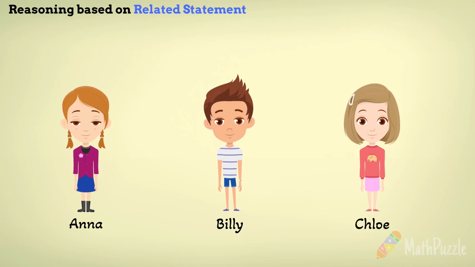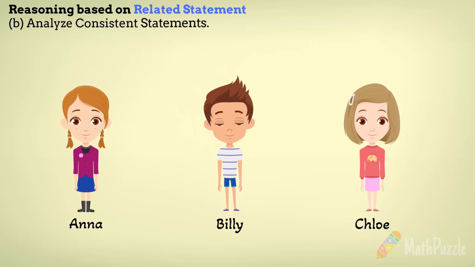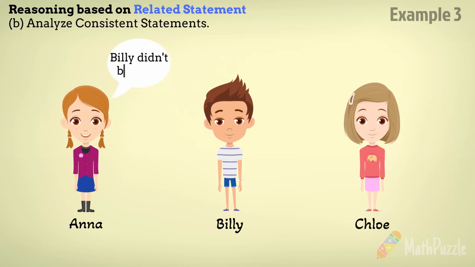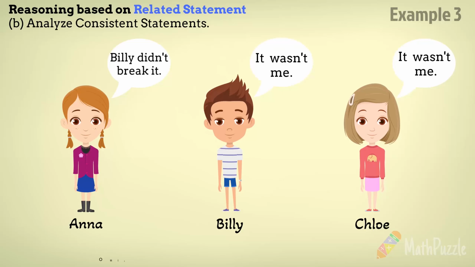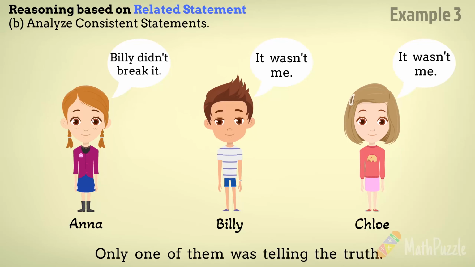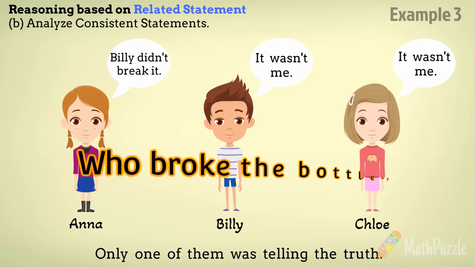Now I'm going to alter the dialogue between Anna, Billy, and Chloe to create a new example for explaining the last method in this video. Analyze consistent statements. Anna said, "Billy didn't break it." Both Billy and Chloe said, "It wasn't me." Again, only one of them was telling the truth. So, who broke the bottle?